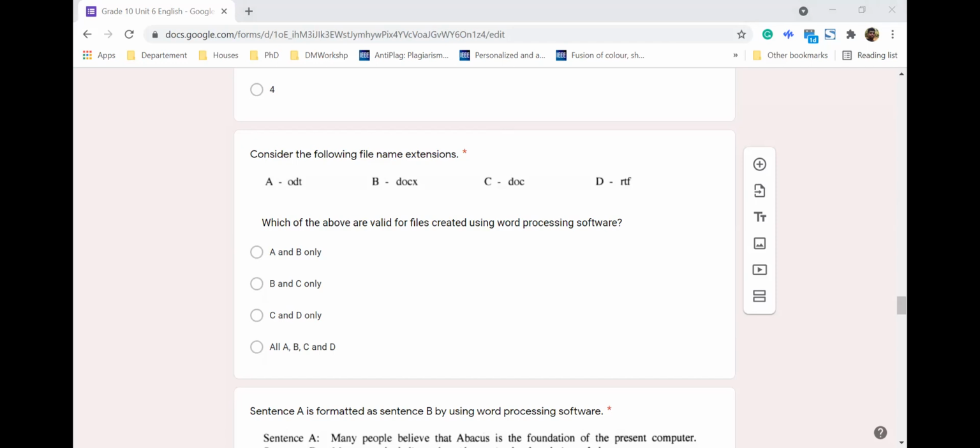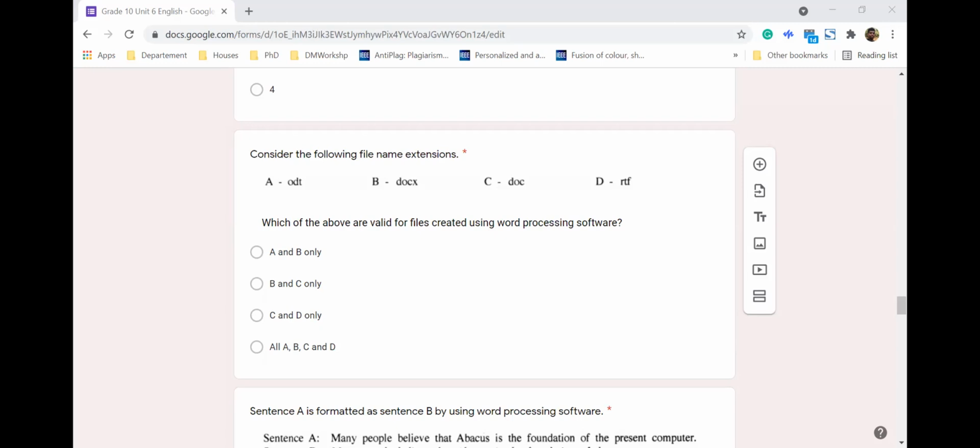Right. So ODT, the file format, right? There are many word processing software, so it's not only Microsoft Word. So there are many others. ODT stands for Open Document Text file format, right? So usually OpenOffice, right?